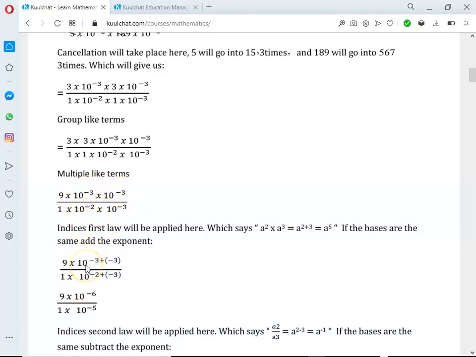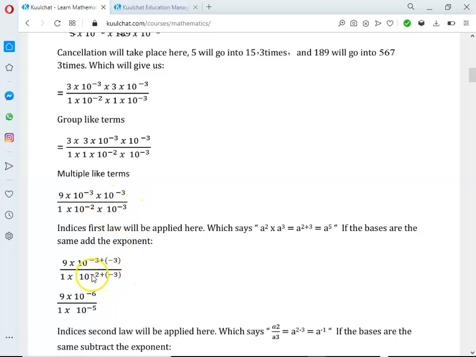So that's 10 raised to the power minus 3 plus minus 3, all divided by 1 times 10 raised to the power minus 2 plus minus 3. Because the bases are the same, we've added the exponents: minus 2 plus minus 3.